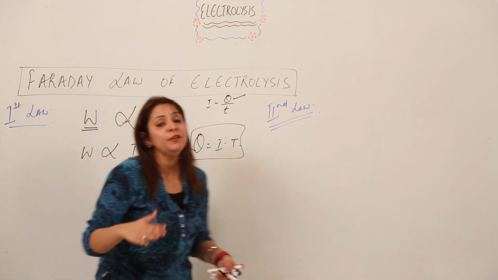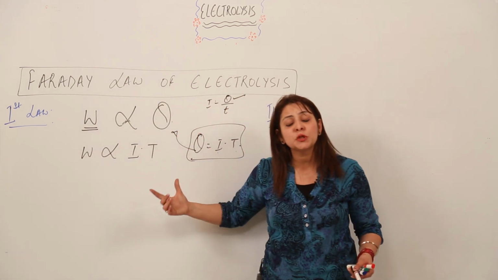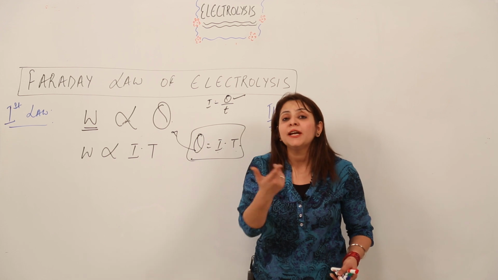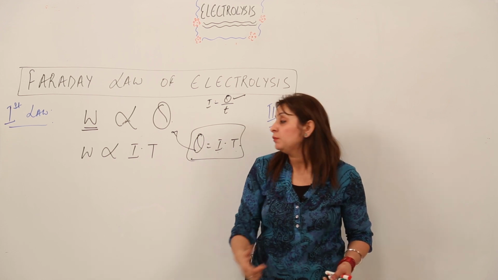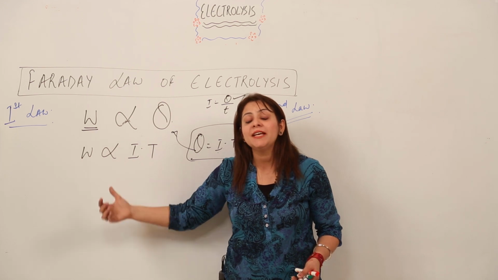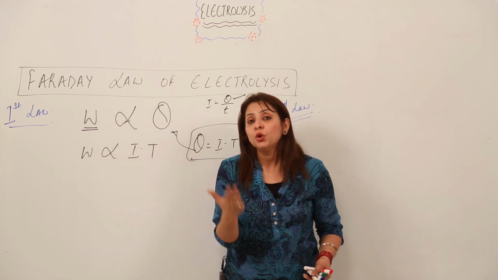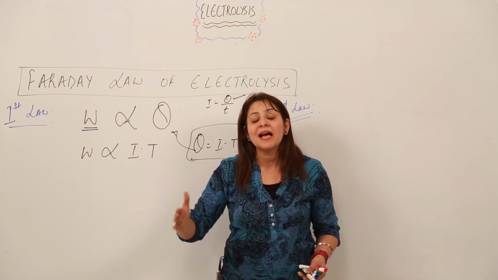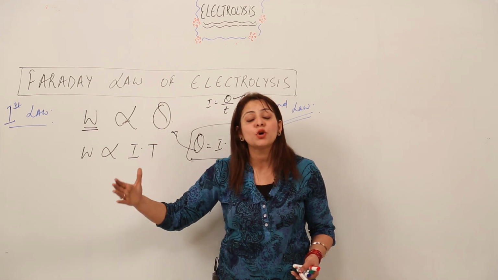And if we wish to use this mathematical expression in the form of a formula, we need to have an equal to sign. That means we have to replace this proportionality sign, and this can be replaced by using a constant. In some cases the constant has a specific name or values or units.